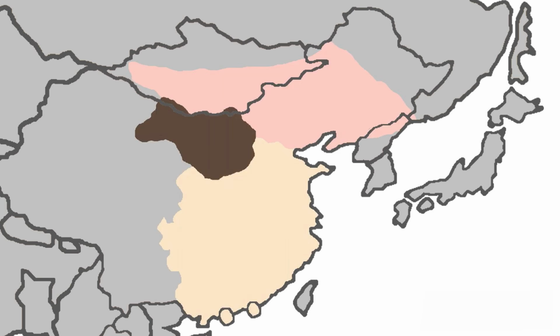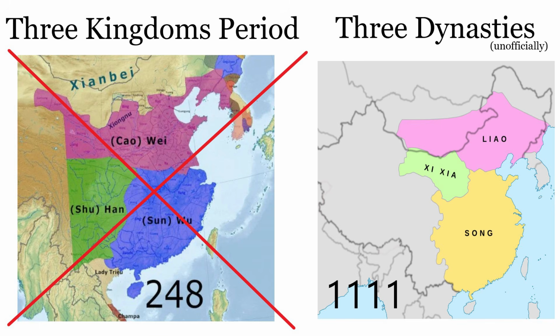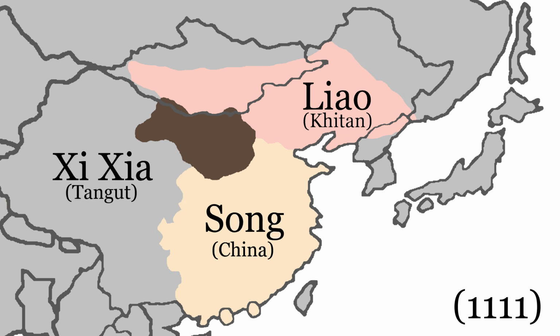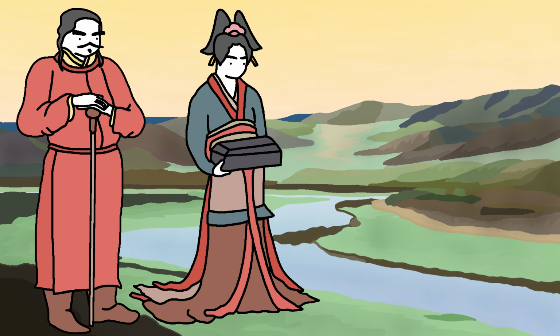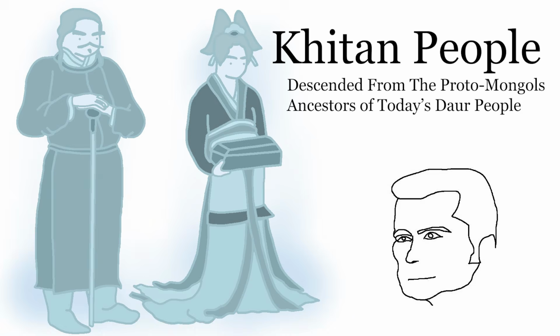So long ago in the year 1111, there existed three dynasties in China. No, not that era. The other one, after the Tang Dynasty. Two of them I went over pretty much, but the big guy in the northeast was the Liao Dynasty. The Liao Dynasty was a huge kingdom founded by the Khitan people, a nomadic group whose people descended from the